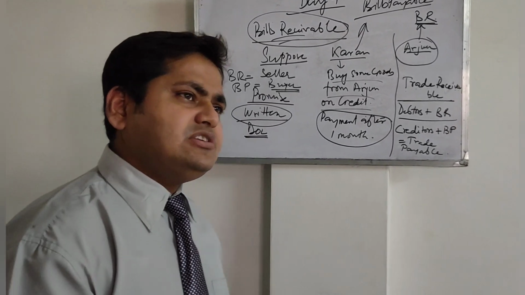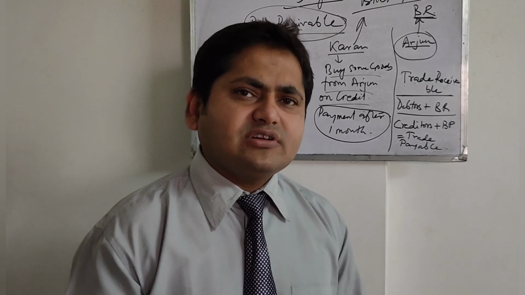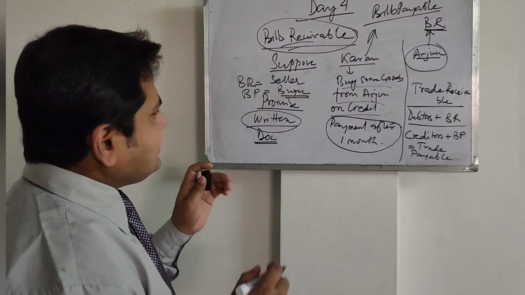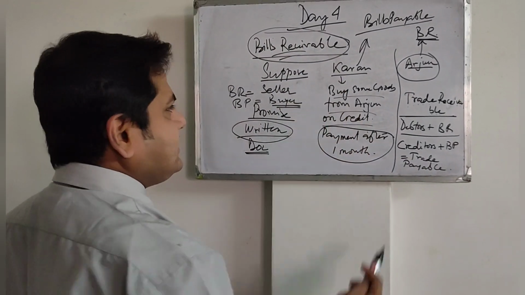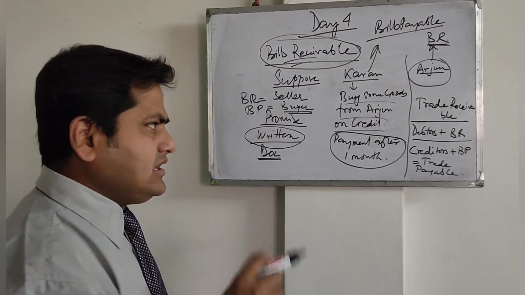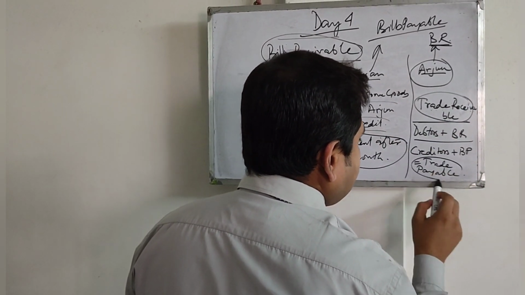You know, in the real world, when you see the balance sheet of any company, or come across any financial information of a real-world company, they will hardly use the word bill receivable, debtor, or creditor. They will use the words trade receivable and trade payable.